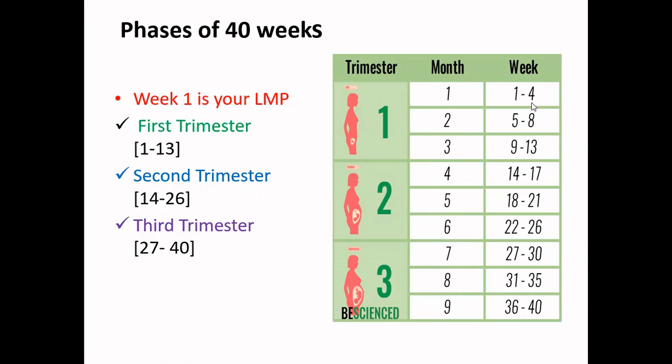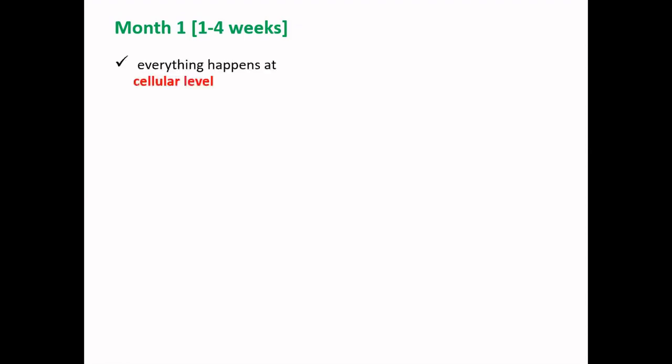Also in terms of weeks, the same thing is split up as 1 to 40 weeks. Having known this 40-week phase of pregnancy in terms of 3 trimesters, now let us go into each trimester and find out what happens in each. So let us start with the first month, which is part of your first trimester. We are talking about weeks 1 to 4 out of 40 weeks.